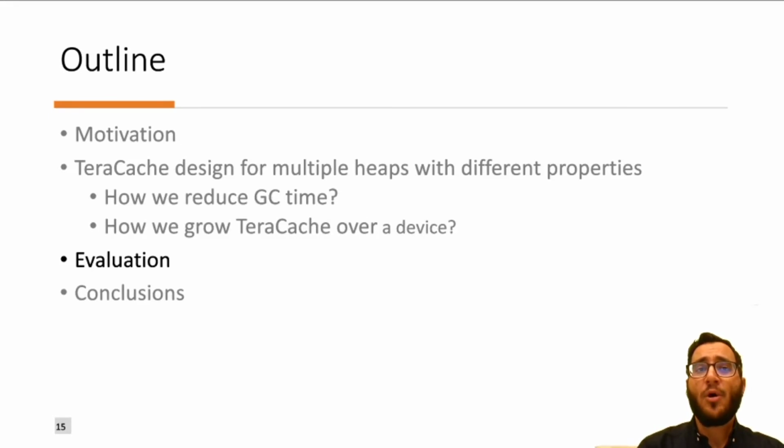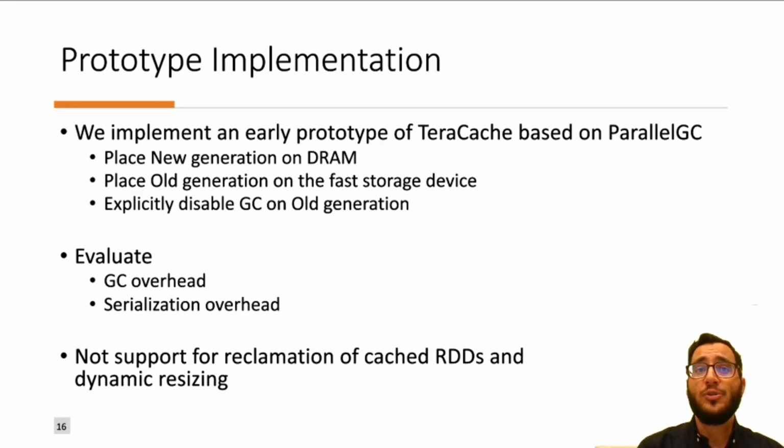Now let's see our preliminary evaluation using an early prototype of TeraCache based on parallel GC. In our prototype, we place the new generation on DRAM and the old generation on the fast storage device. We explicitly disable garbage collection on the old generation. Our prototype implementation tries to evaluate the garbage collection overhead and serialization-deserialization overhead. We do not support reclamation of cached RDDs and dynamic resizing.